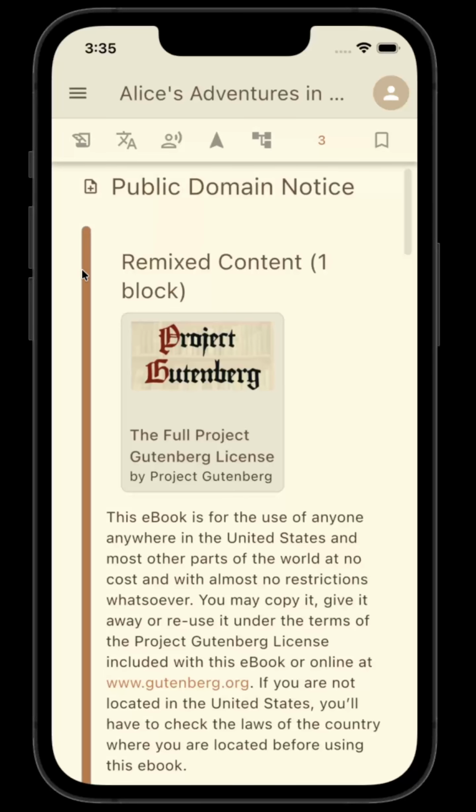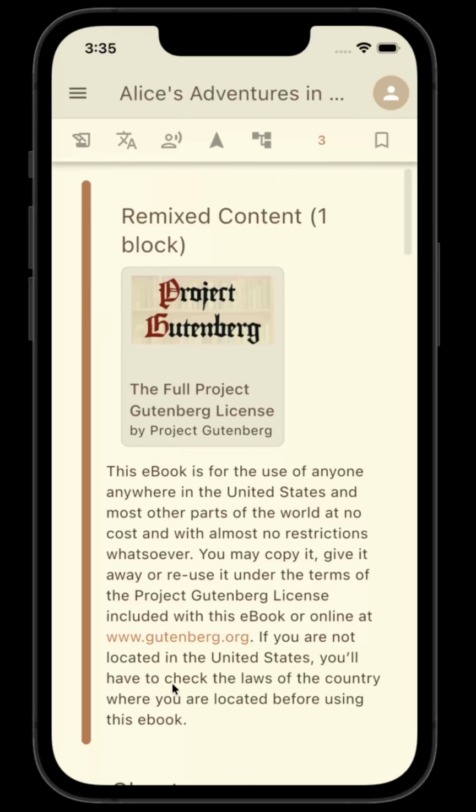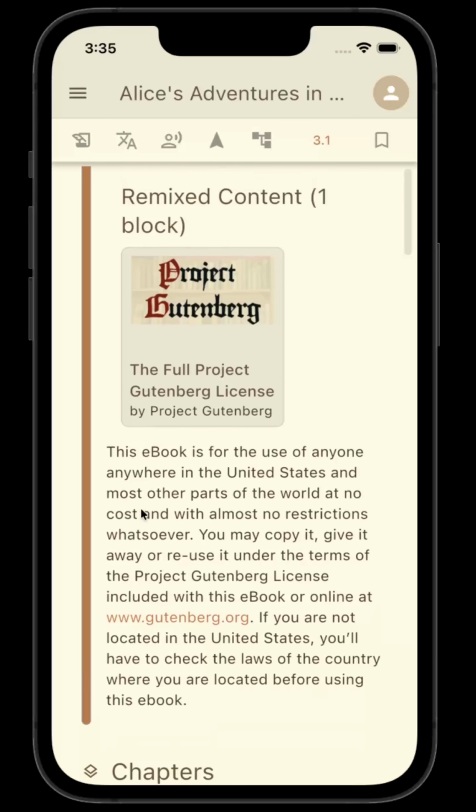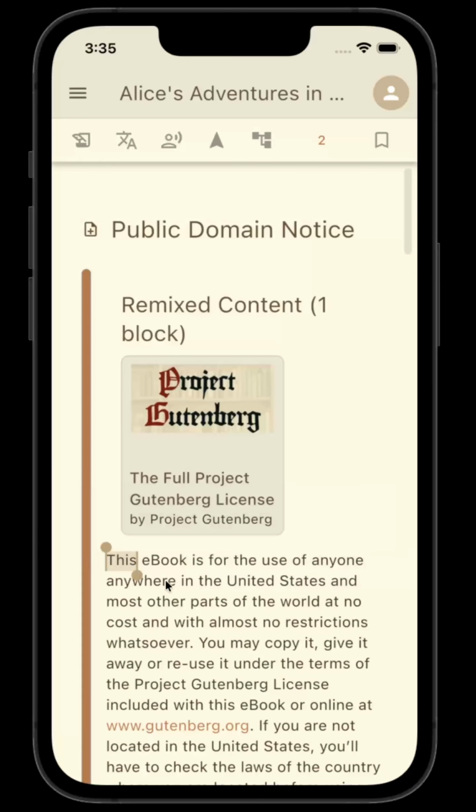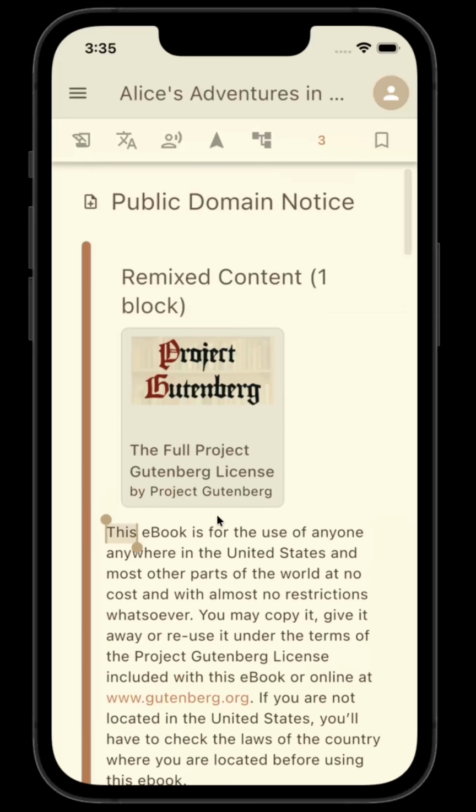And what you'll see here is that we have this particular paragraph, or we call them blocks in Tapestry. But this particular paragraph here is remixed. So you can see how it's got the little remix bar here. It's got a little header. And what this means is that this particular block literally exists in more than one title.